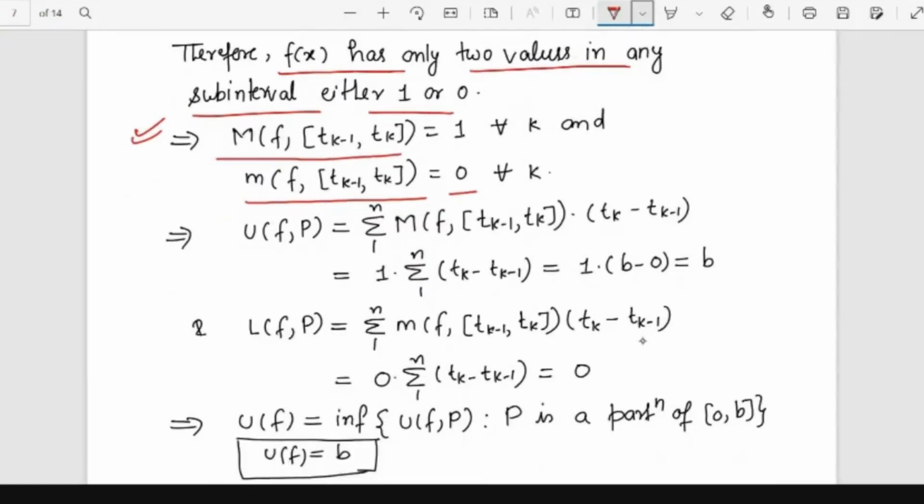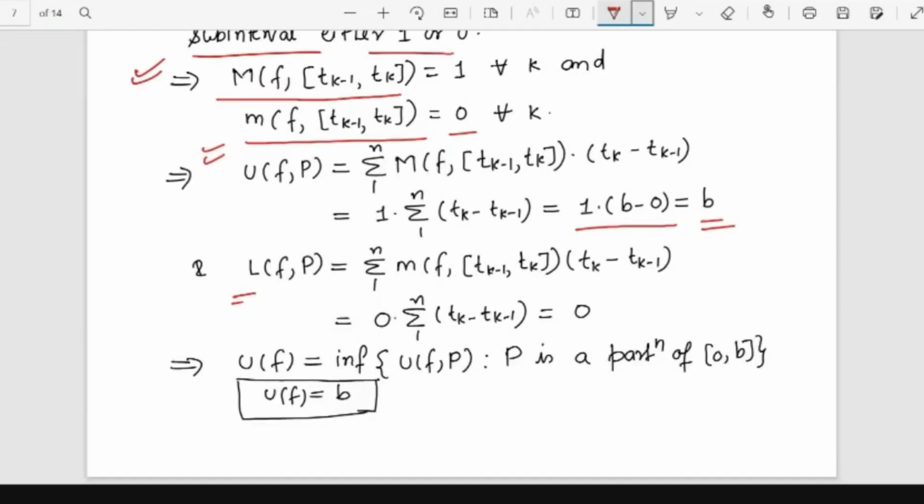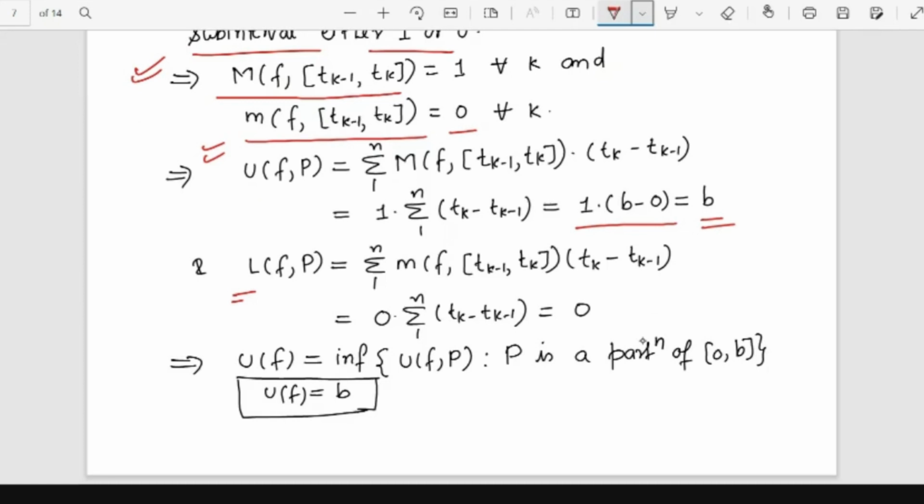So we can easily observe that these values are coming. The upper sum we define by this formula. The upper sum will come out 1 times (b minus 0), that is b only. And the lower sum will be the infimum times the length of the subinterval. The infimum is 0, so 0 times the length of the subinterval is 0. Now you see that b is not 0, b is strictly greater than 0.